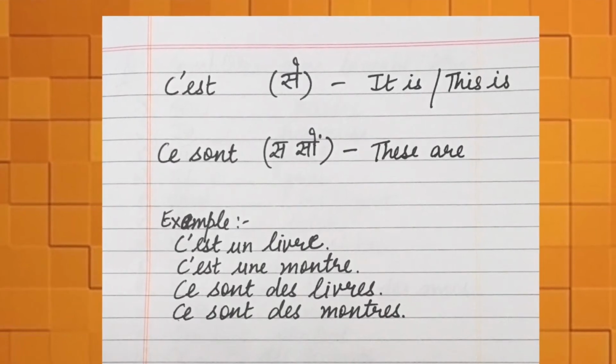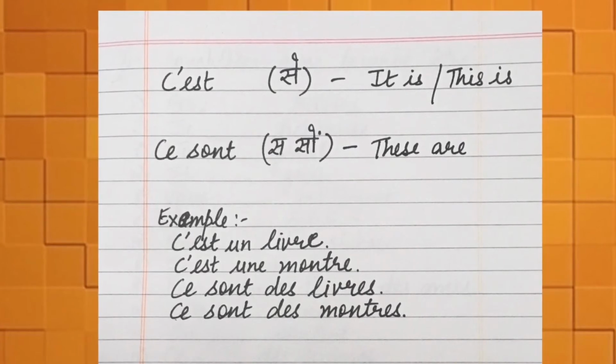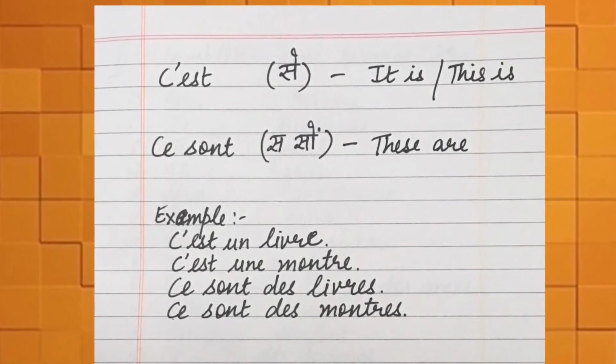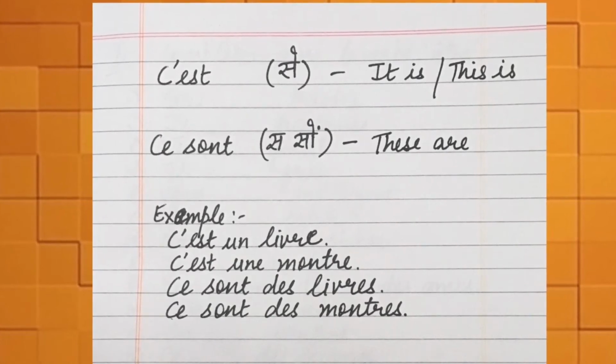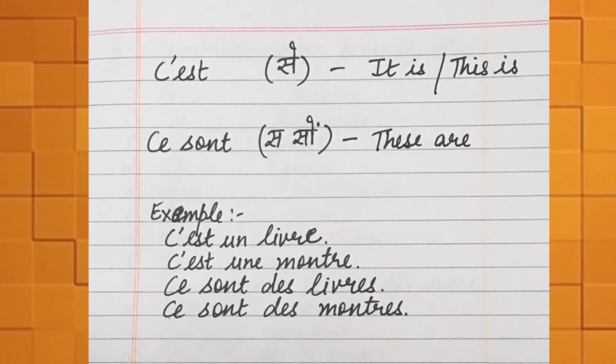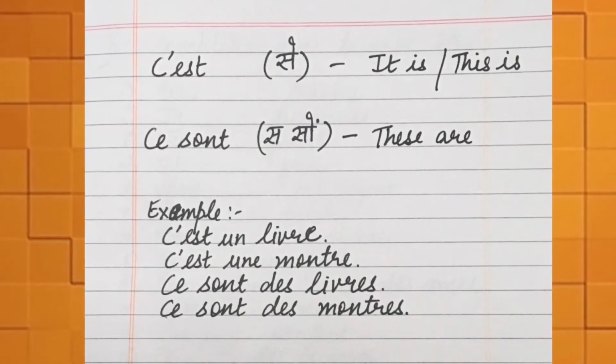Then c'est une montre means it is a watch or this is a watch. Then ce sont des livres, ce sont des montres means these are books, these are watches. So remember this thing also, c'est and ce sont: it is, this is or these are.